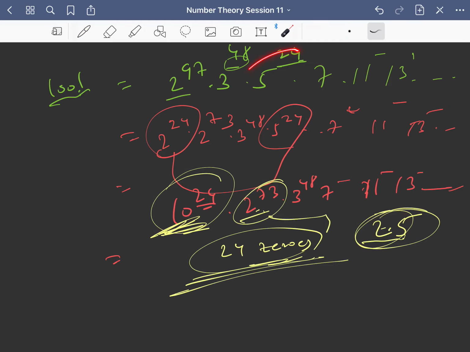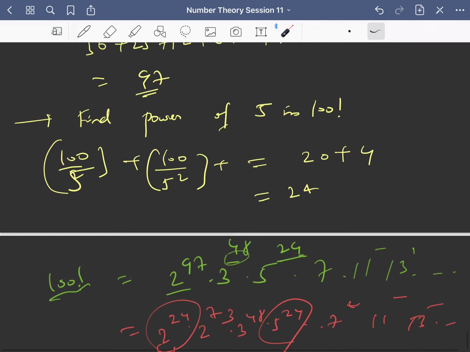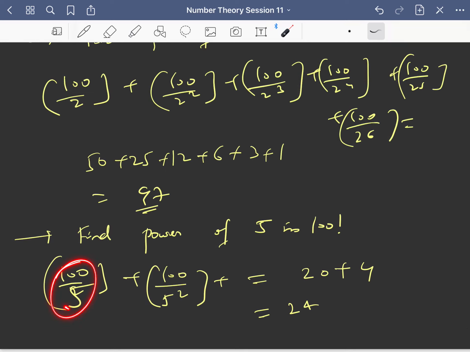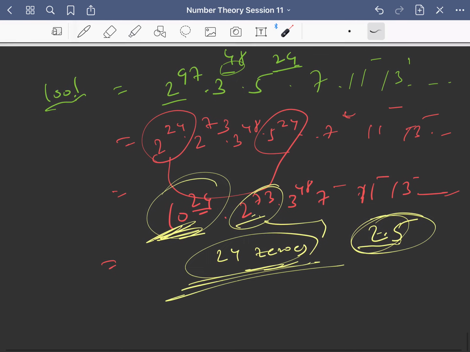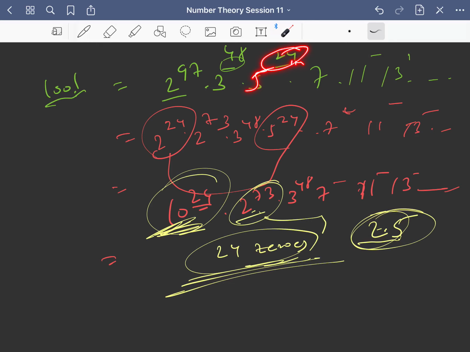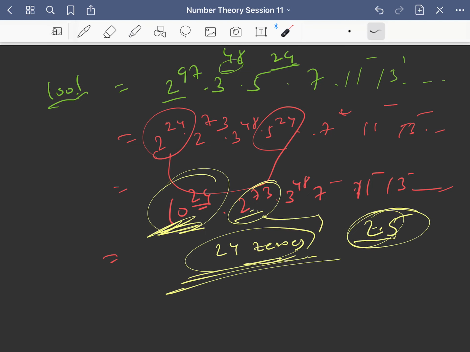So in general you can see that, see, power of 5 will be lesser compared to power of 2, right? That is by formula only. You can see that this is 100 by 5, this is 100 by 2, so this will be larger number, this will be smaller number. So definitely directly you can compute power of 5, and that will be the number of zeros, because power of 2 will be more than power of 5 only, right? So if you want to find number of zeros, just you can compute the highest power of 5, that will be the number of zeros.